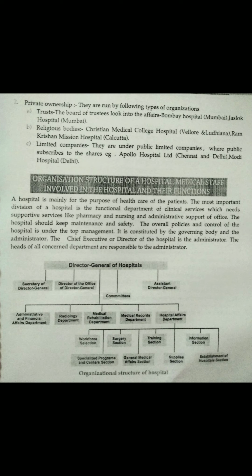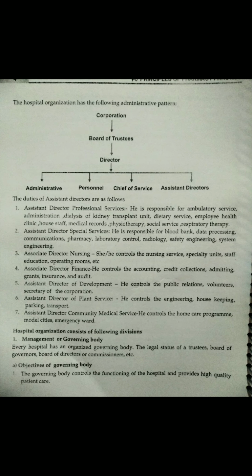In this department, there are sub-departments, like workforce selection, where all the staff are maintained, training section, supply section, general medical affairs, surgeon section. All the sections are included in the hospital affairs department.